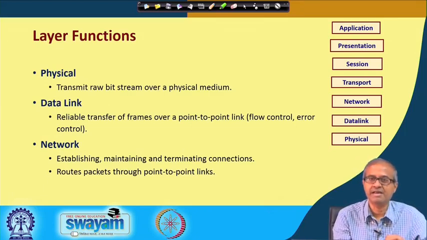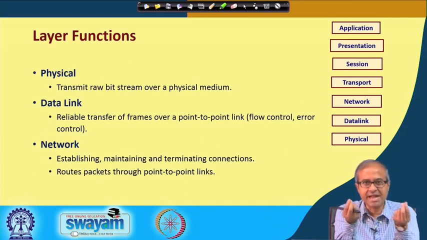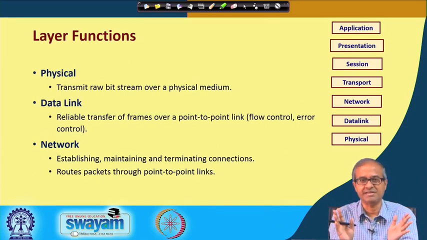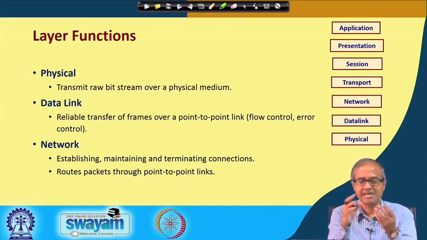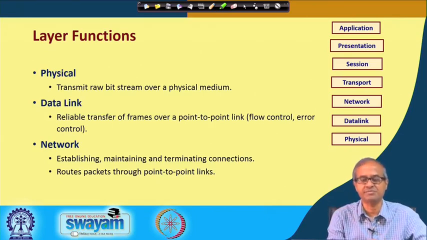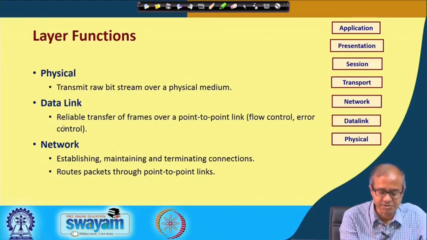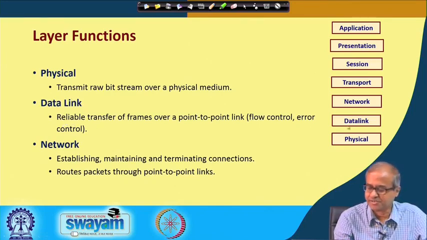Data link layer ensures that the link is reliable to some extent. It tries to detect some errors in communication. If some error takes place, it will try to retransmit that data again. Okay. Data link layer is responsible for reliable transfer of data.